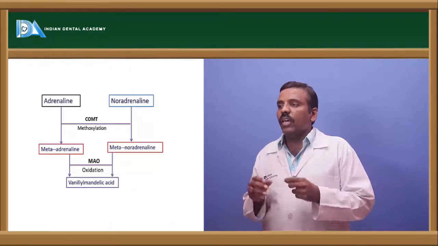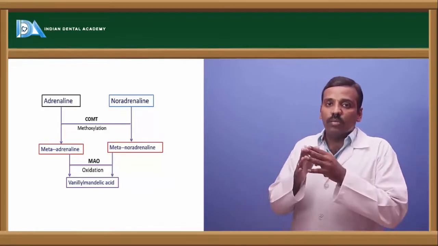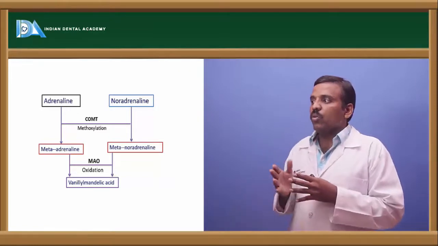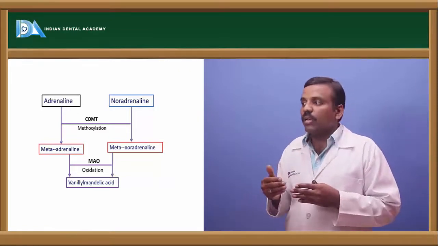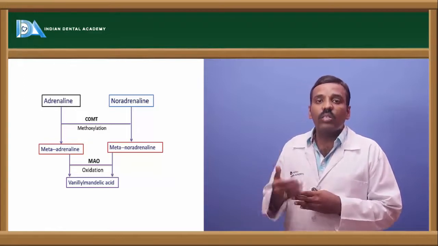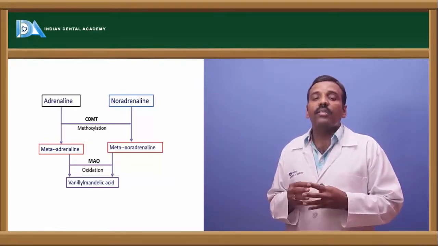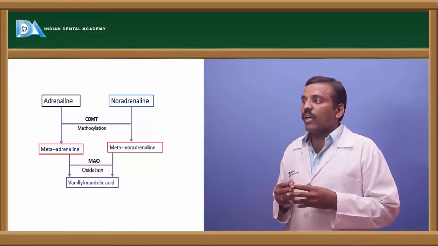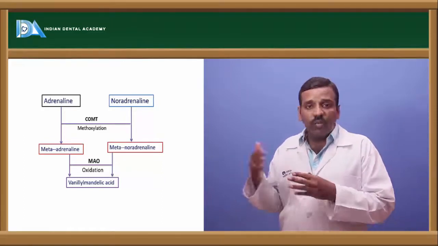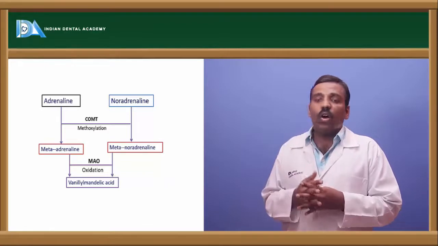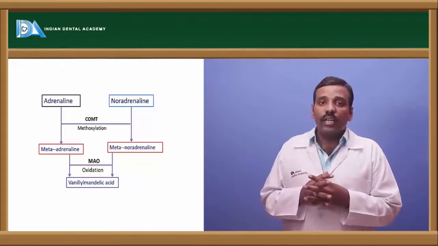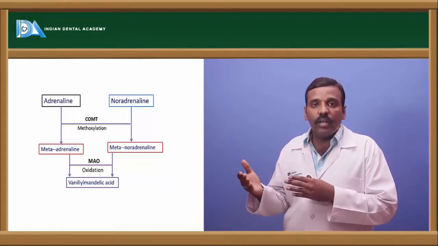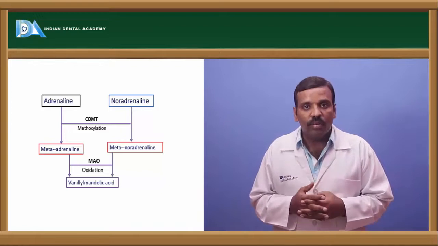Okay, and if you see the metabolism of adrenaline and noradrenaline, adrenaline by COMT, metanephrine is formed, and by oxidation there is a conversion to vanillylmandelic acid. And noradrenaline is converted to normetanephrine, and by the oxidation process it is converted into vanillylmandelic acid.